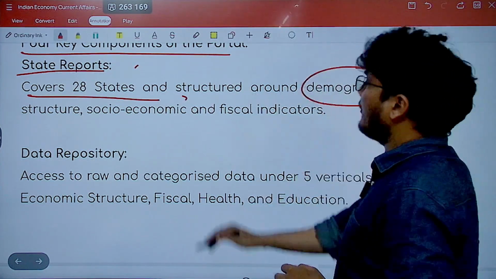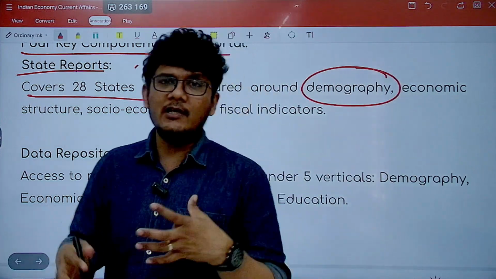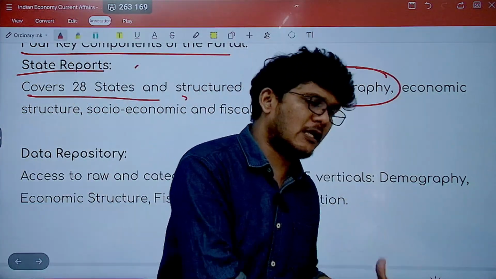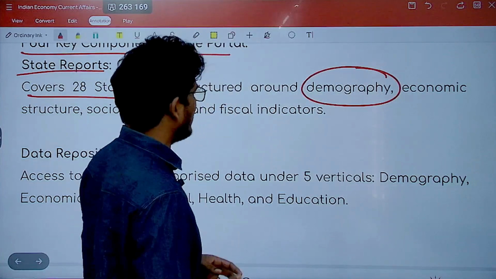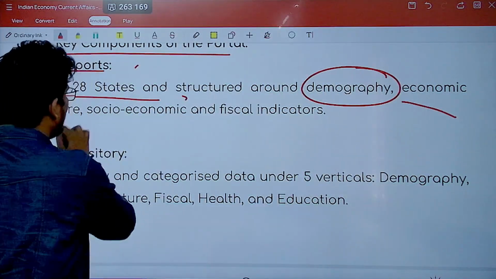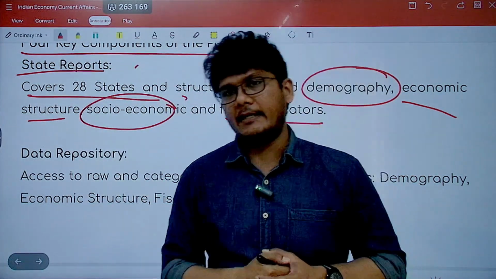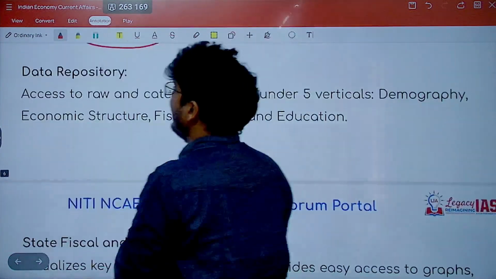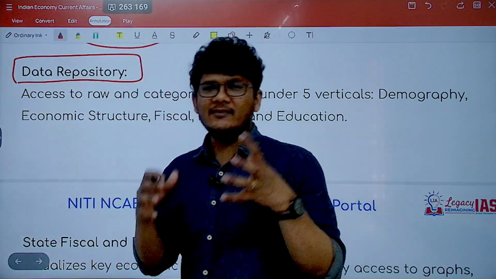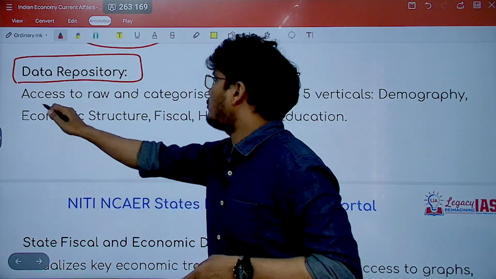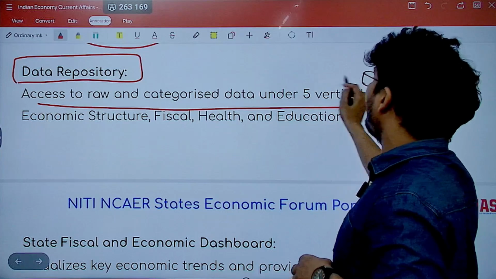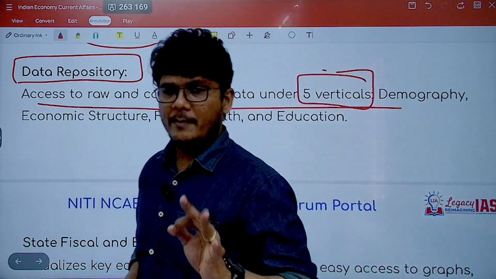One is demography. Demography means the structure of the population, working population, non-working population, etc. Then you have economic structure, socio-economic and fiscal indicators. Then you have the data repository. Repository means an accumulation of data, access to raw and categorized data under 5 verticals. Important to remember these 5 verticals.